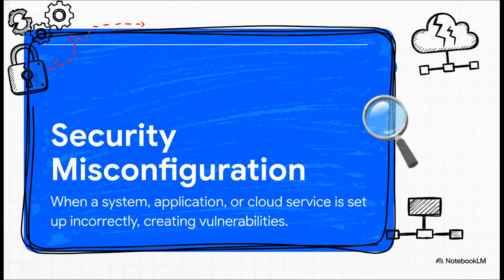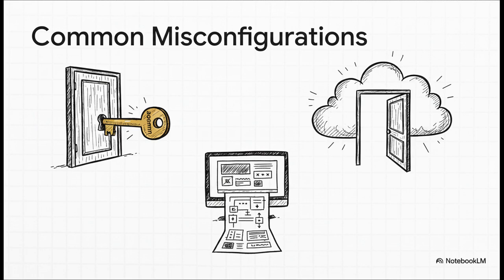The best way to think of this one is just leaving your digital doors and windows unlocked. It's using the default password that came with the software, enabling features you don't actually need, or setting up a cloud storage bucket and accidentally leaving it wide open to the entire internet. Some of the most common mistakes are things we see all the time. Leaving default accounts active is a huge one. Attackers have automated scripts that try those default passwords for everything imaginable. Another classic is an error message that reveals way too much information. That's basically like giving a burglar the blueprints to your house.